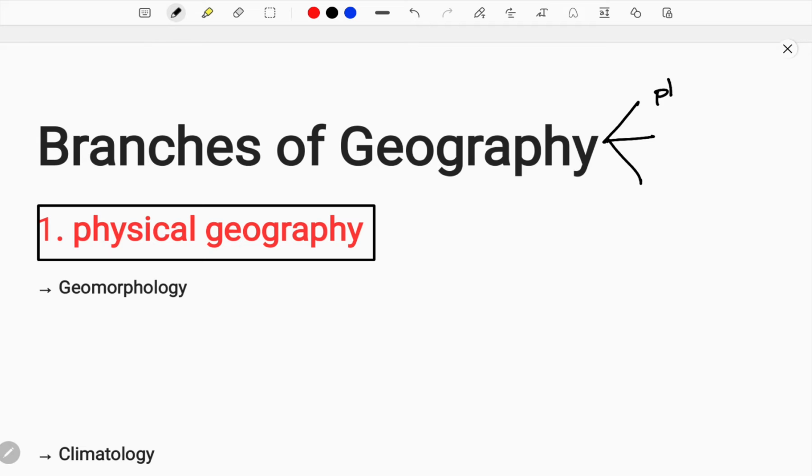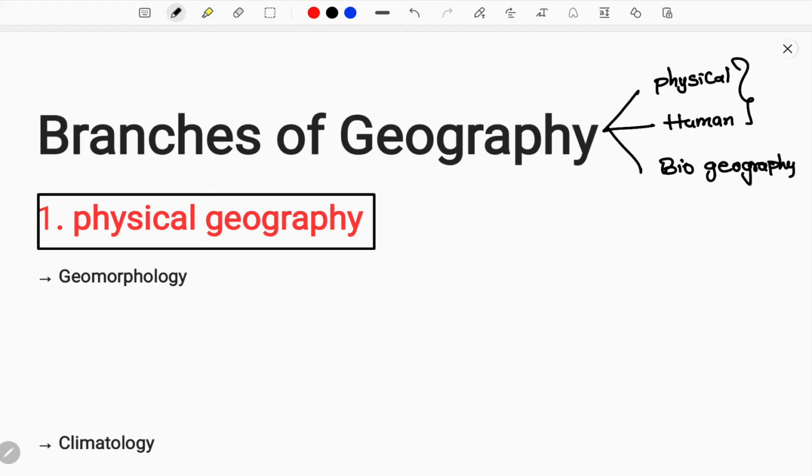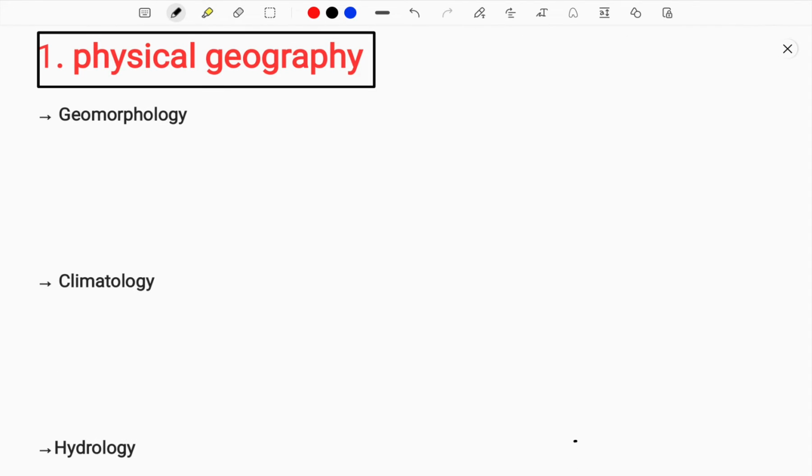First, physical geography. First we'll be discussing physical geography, and next human geography, and then the interaction between physical and human geography, which created a new form of geography. It is biogeography. Biogeography is a concept that has arisen from physical and human geography, combining both. Now let me take you over to physical geography.